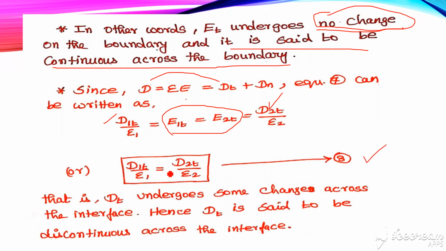Here D1t and D2t do not match directly with each other, so D_t undergoes some change across the interface. Hence D_t is said to be discontinuous across the interface.